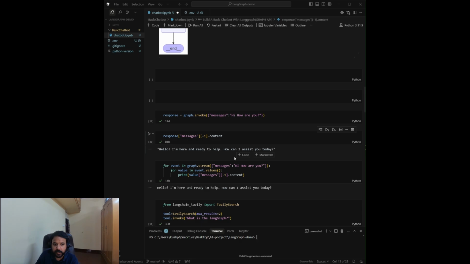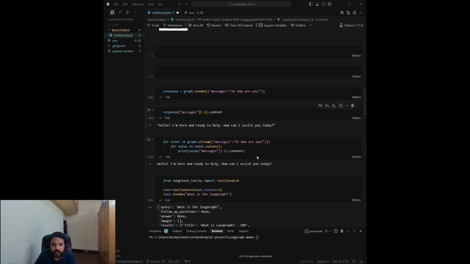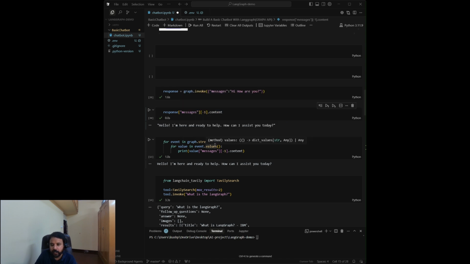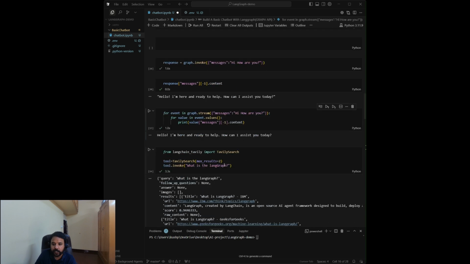For a better user experience, especially with a longer LLM response, we often need to stream the output. Let's modify how we invoke the graph to enable streaming. I've already written this code, you can write it on your own. So graph.stream, we are passing stream here, and this method yields intermediate events as the graph executes, allowing us to process the data as it becomes available. For any real-time application, we use this. So we are getting the response here, LLM chatbot.